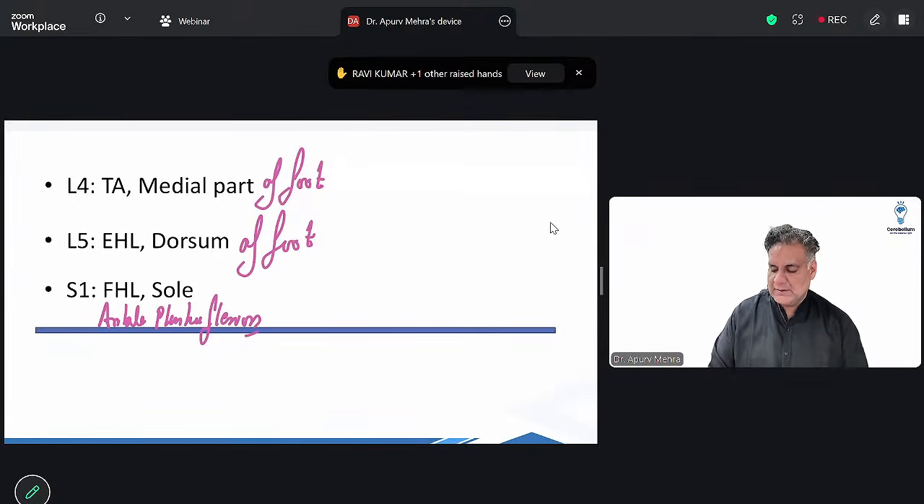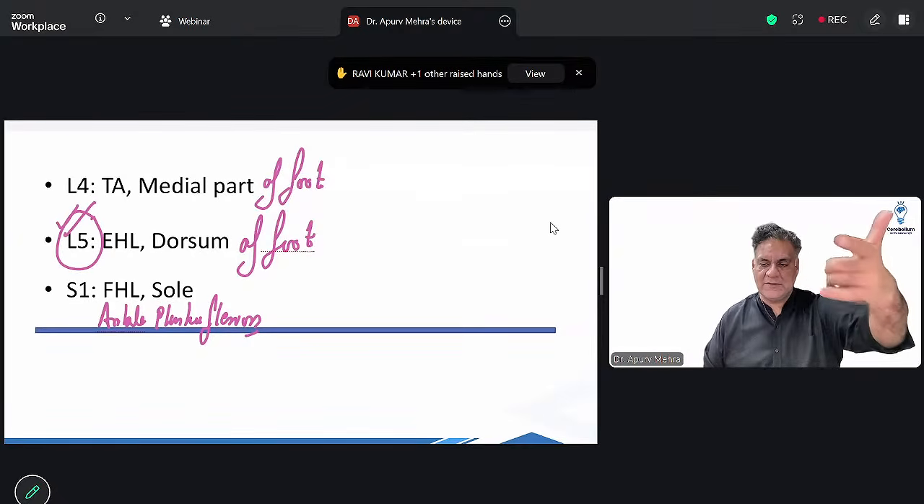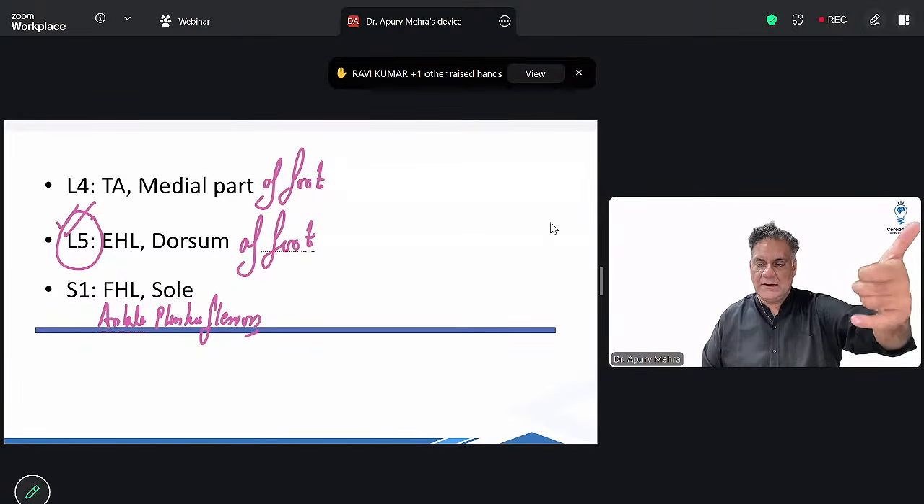And sole of foot. So the most common nerve root which is compressed is L5 nerve root. FMG में पूछते हैं which is the most common, right? L4, L5.